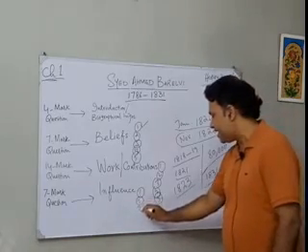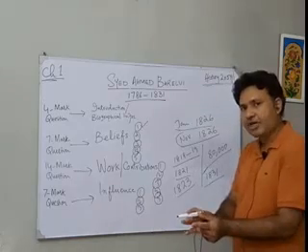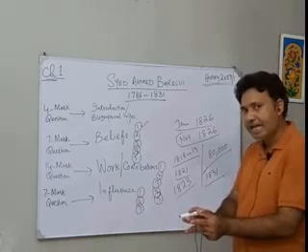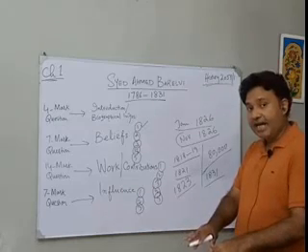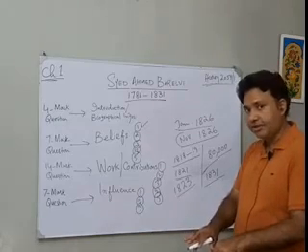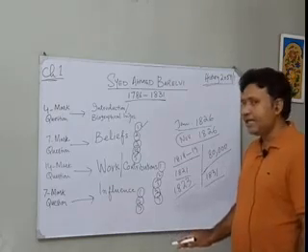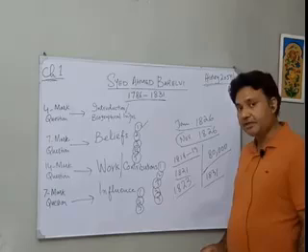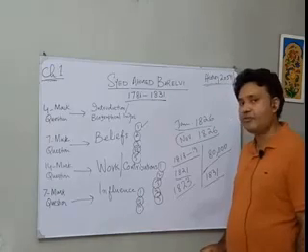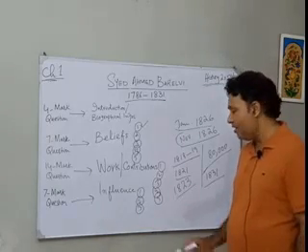And thirdly, he tried to establish an Islamic state, and he tried to apply Islamic laws, Sharia laws. Then he tried to reform the customs of the Indian Muslims and purify them from non-Muslim practices.